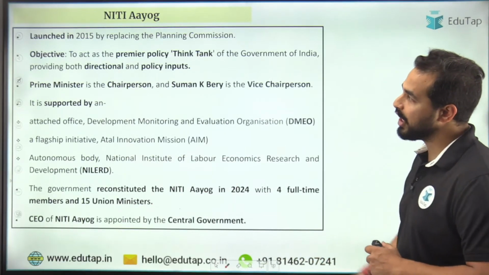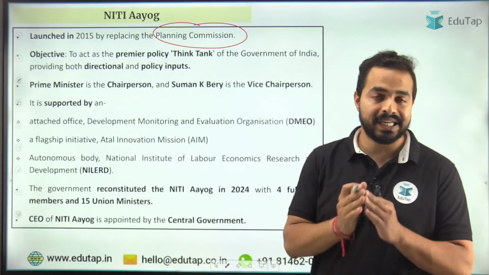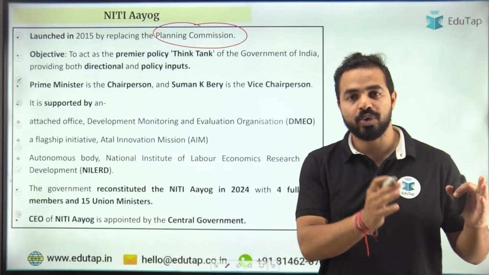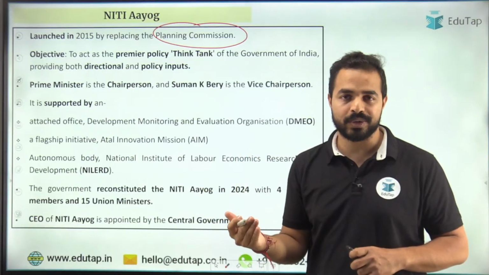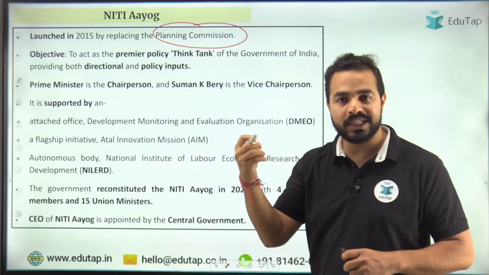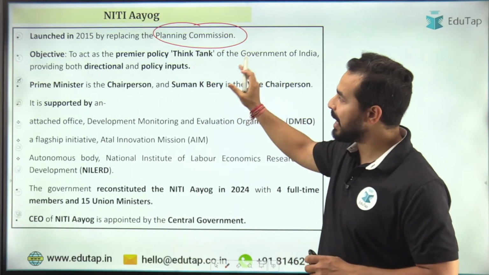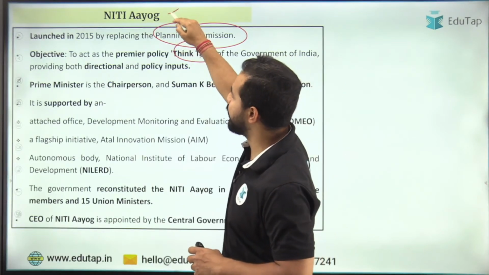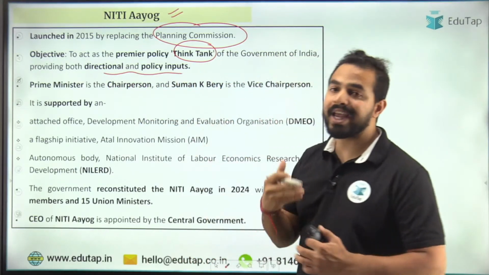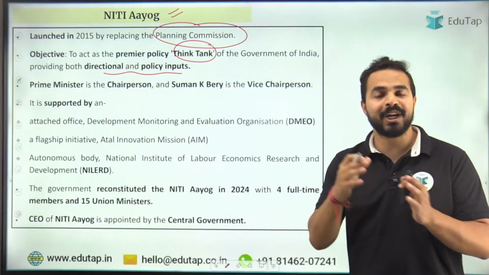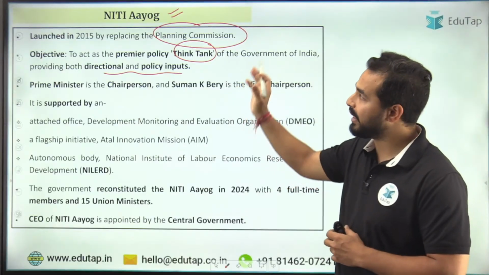If we talk about the NITI Aayog, it was launched in 2015 and it replaced the Planning Commission. Guys, it is a very important part. Earlier there was a Planning Commission that used to do this, but in 2015 it was replaced with the NITI Aayog, right? And NITI Aayog has become the new think tank for India. The objective was very clear: we wanted a premier think tank of the Government of India which will provide both directional and policy inputs. आगे आने वाले टाइम में हमें कैसे स्टेप्स लेने हैं, क्या हमारी पॉलिसीज होनी चाहिए, क्या हमारी डायरेक्शन होनी चाहिए, everything will be shown by the NITI Aayog.